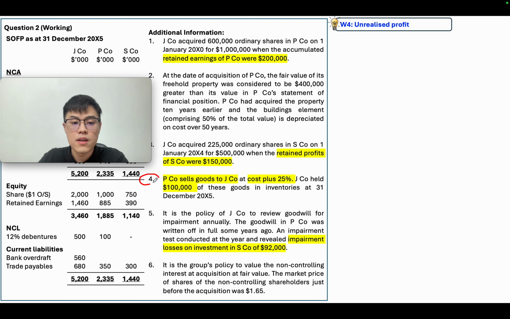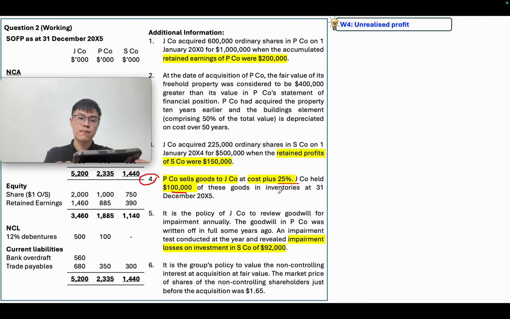P number 4. P Corp sells goods to J at cost plus 25%, and J Corp held 100,000 of these goods in inventory. So let's assume you are the parent and you are selling something to your subsidiary. When you are selling something to your subsidiary, say the cost is maybe 90 ringgit, you always need to mark up a certain amount, maybe 10 ringgit, to sell at 100 ringgit to your subsidiary because of the transfer pricing issue.